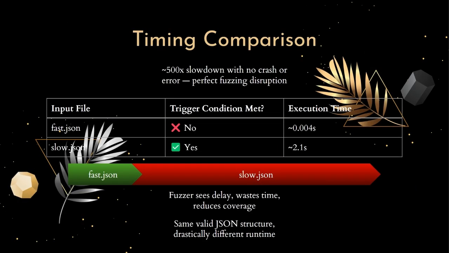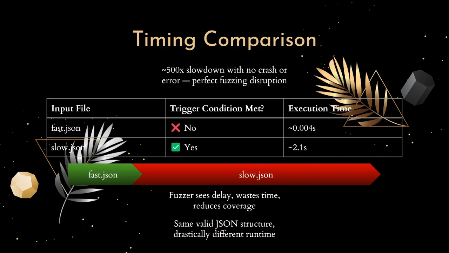Now here's a side-by-side comparison of the fast input and the slow input just to make it really clear how big the difference is. The fast input finishes in about 4 milliseconds. That's exactly what you expect from a simple JSON parser running on a small file. That's also how the program performs for 99.9% of all other inputs. But the slow input, that one takes over 2 seconds. And again, it doesn't crash or fail, it just burns time quietly. That's over 500 times slower than normal.